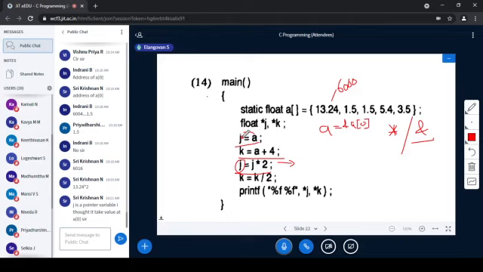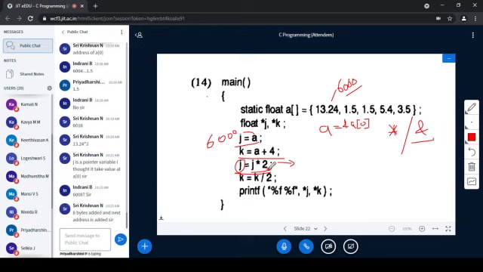Now, what will happen to this J into 2? When I am doing J into 2, what will happen? J is also a float pointer. J is a float pointer. (6008) sir, 8 bytes added and next.